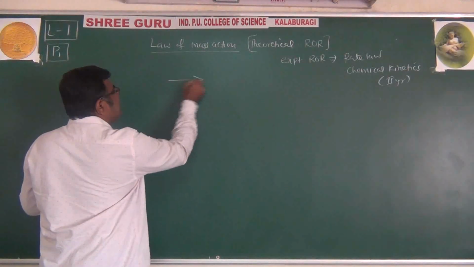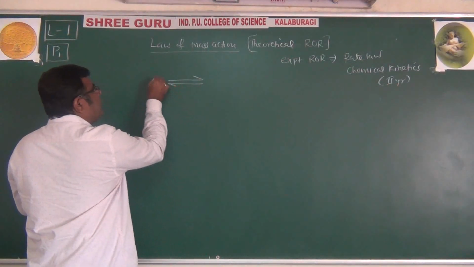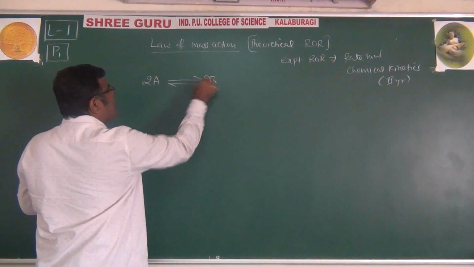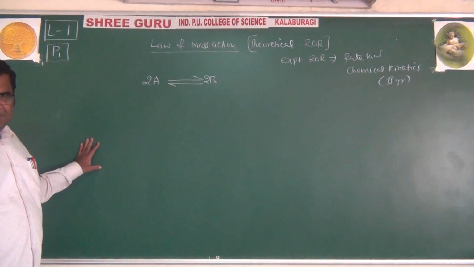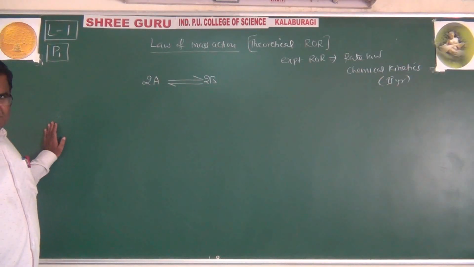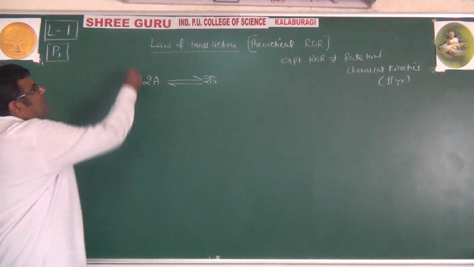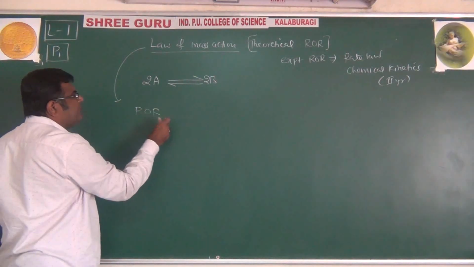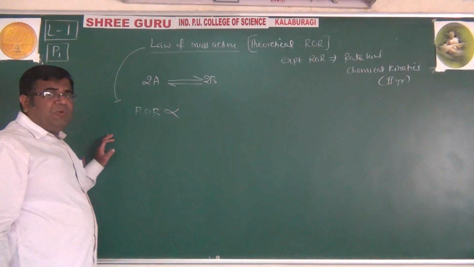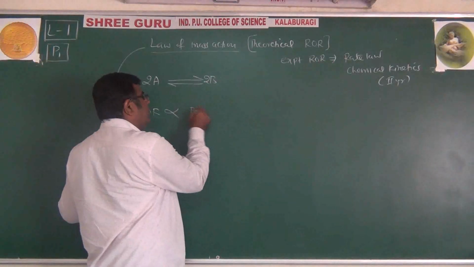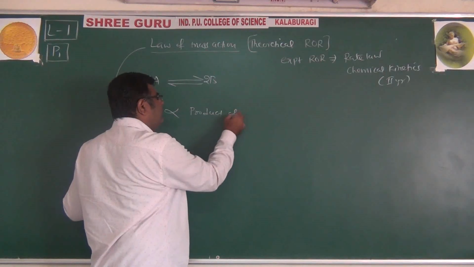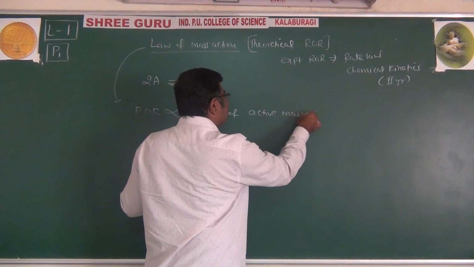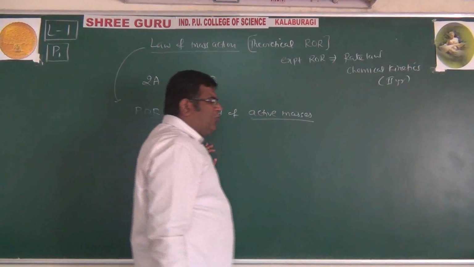We'll consider a reversible reaction. A is reactant, B is product. 2 moles of A gives 2 moles of B. This is what the reaction is. The law of mass action states that rate of reaction is directly proportional to the product of active masses. What do we mean by active masses?